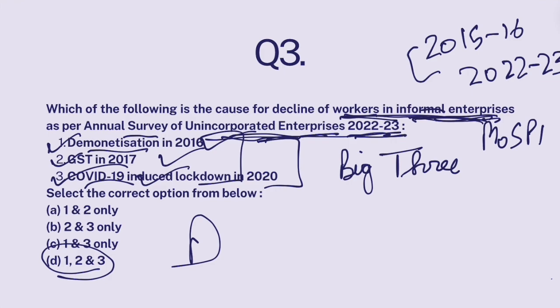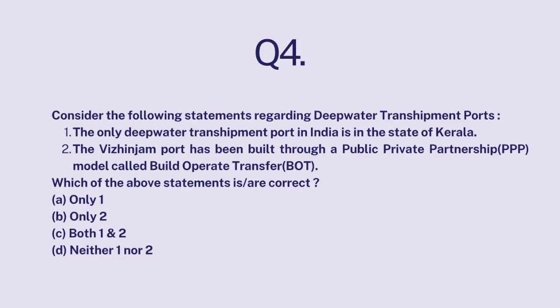And last, consider the following statements regarding deep water transshipment ports. The only deep water transshipment port in India is in the state of Kerala. The Vizhinjam port has been built through public-private partnership model called Build, Operate, Transfer. Now, India up till now did not have any deep water transshipment port.